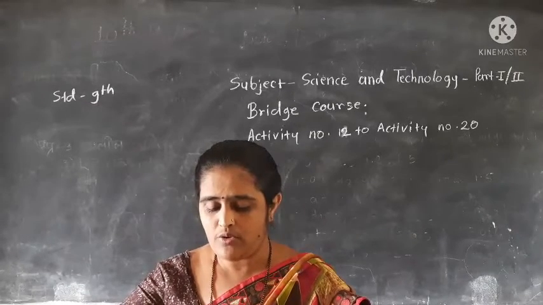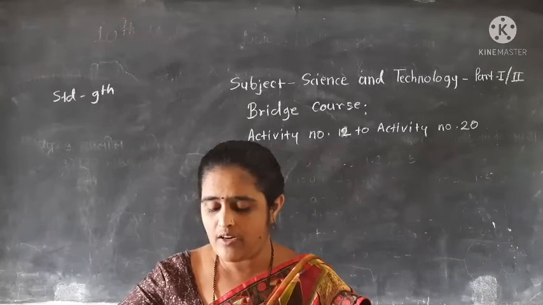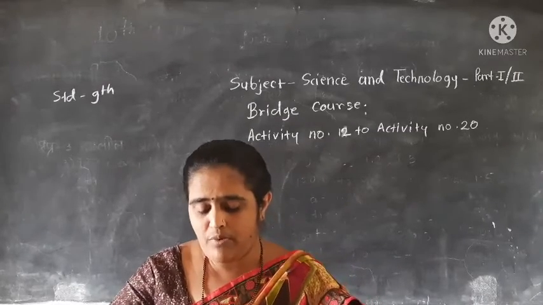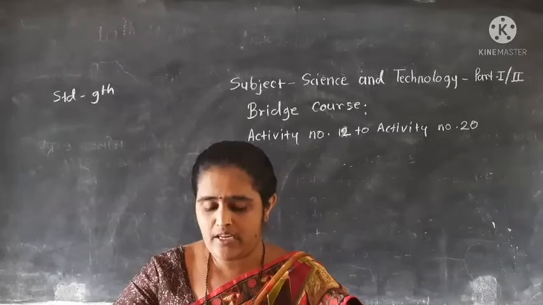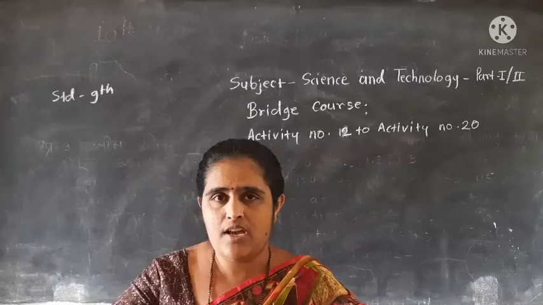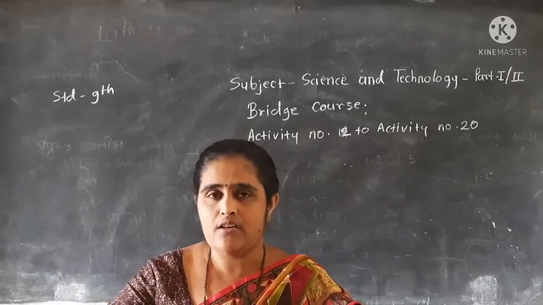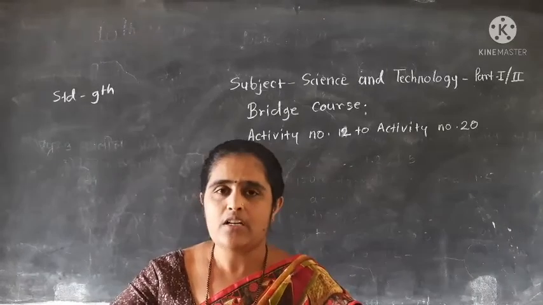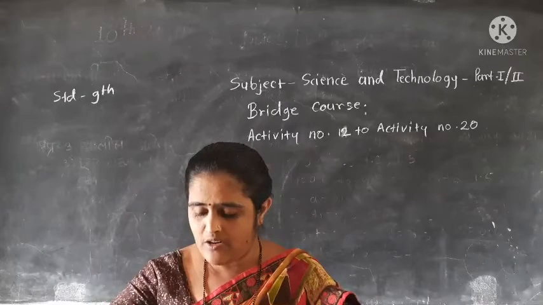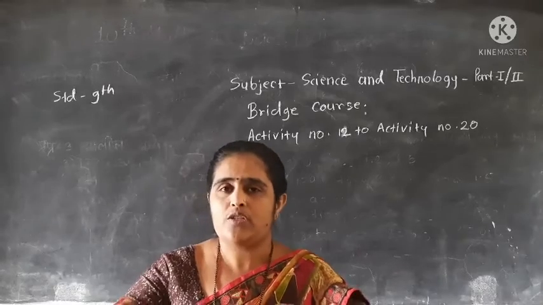Then the next question is, complete the table. In this table some living organisms are given and you have to identify their types of consumer. For example, birds are secondary consumers. Frog is also a secondary consumer. Snail is a primary consumer. Rabbit is a primary consumer. Fungi are saprophytes.